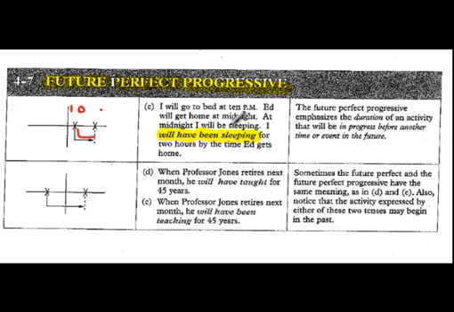And then it says Ed will get home at midnight, and that's the second action here, the midnight, the 12. But this is when I went to bed. That means between 10 and 12, we have 2 hours, which means that I will have been sleeping for 2 hours by the time Ed gets home.